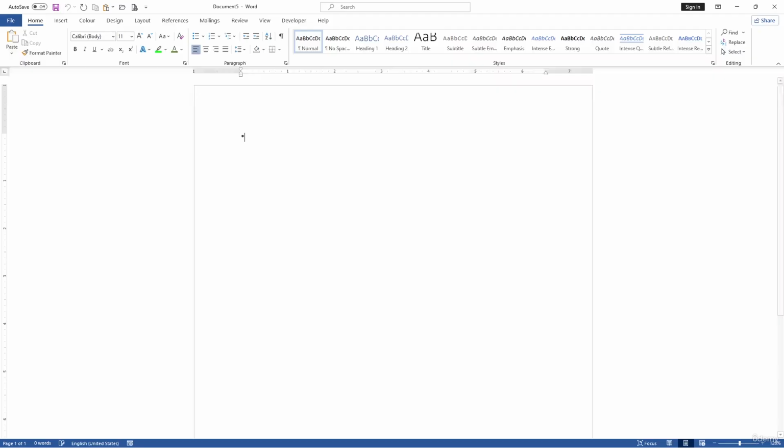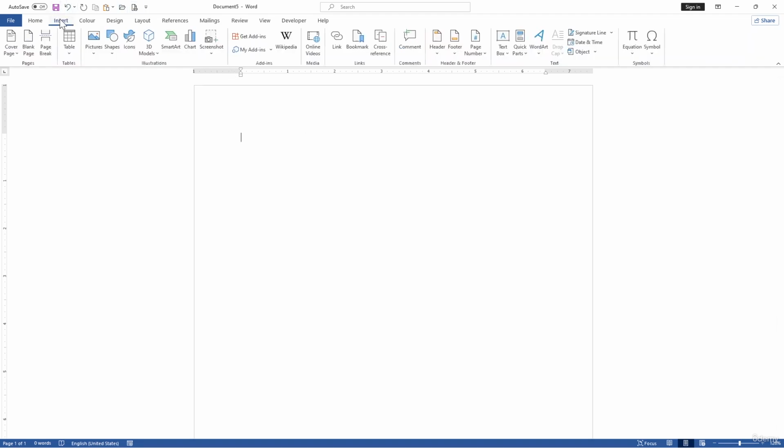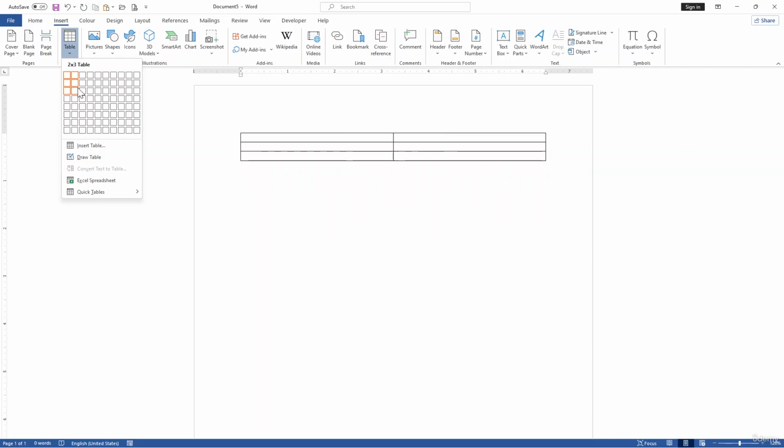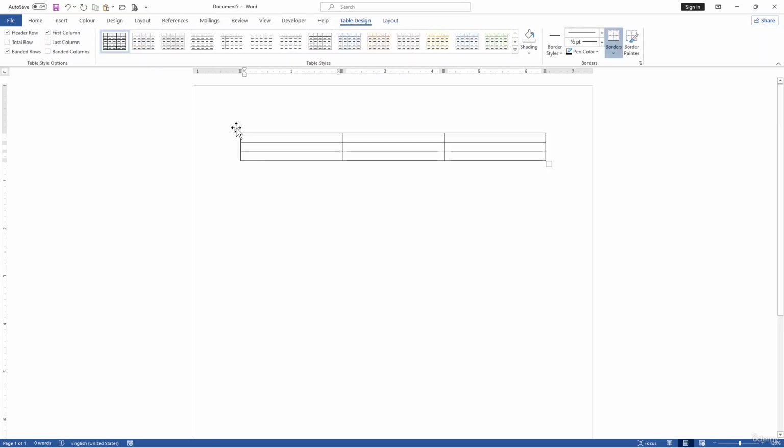To insert a table, go to the Insert tab and click on Table. You can select the number of rows and columns by dragging the cursor. So let's use a three by three table. I can just easily use it. Now that we have inserted the table.